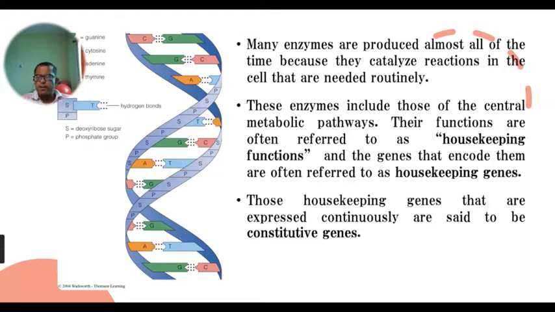For example, those enzymes involved in energy producing mechanisms, as you know, the EMP pathway, then the TCA cycle, then energy building, that is the electron transfer pathway. These are the pathways which run continuously in every microorganism.